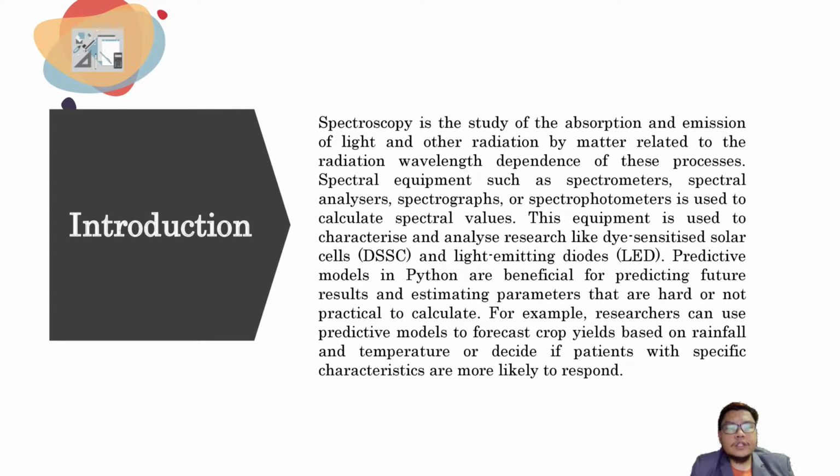Okay, for introduction, spectroscopy is the study of absorption and emission of light and other radiation by matter related to the radiation wavelength dependence of this process. Spectral equipment such as spectrometer, spectral analyzer, spectrograph or spectrophotometer is used to calculate spectral values. This equipment is used to characterize and analyze research like dye-sensitized solar cells, DSSC, and light-emitting diode, LED.